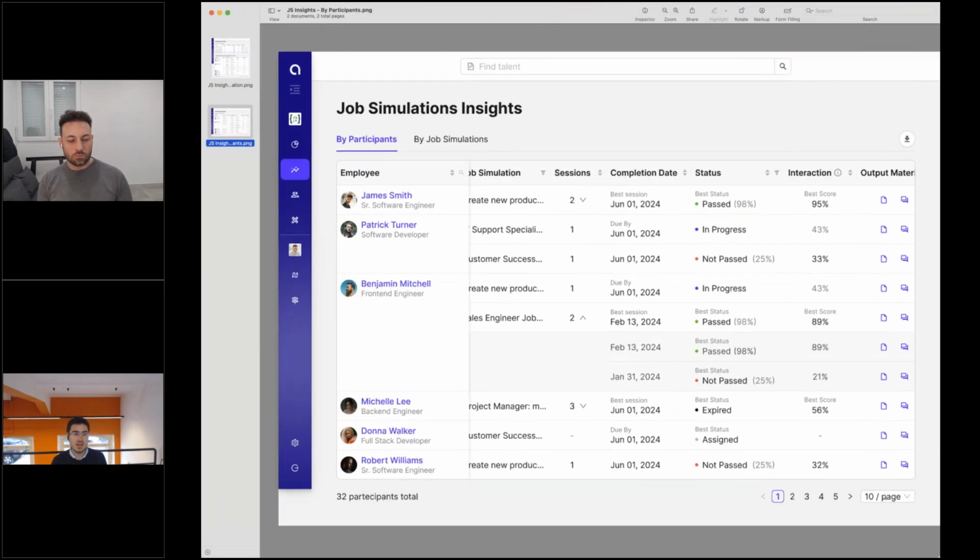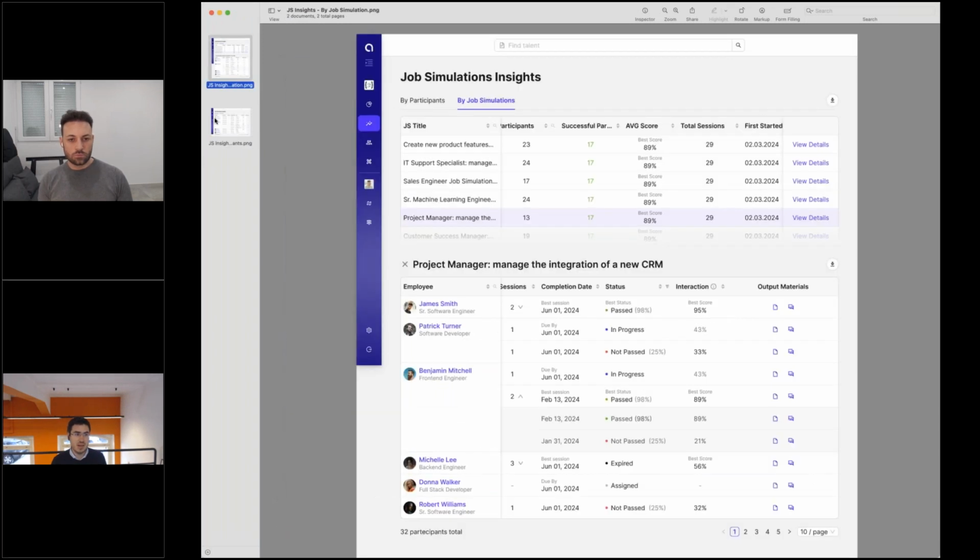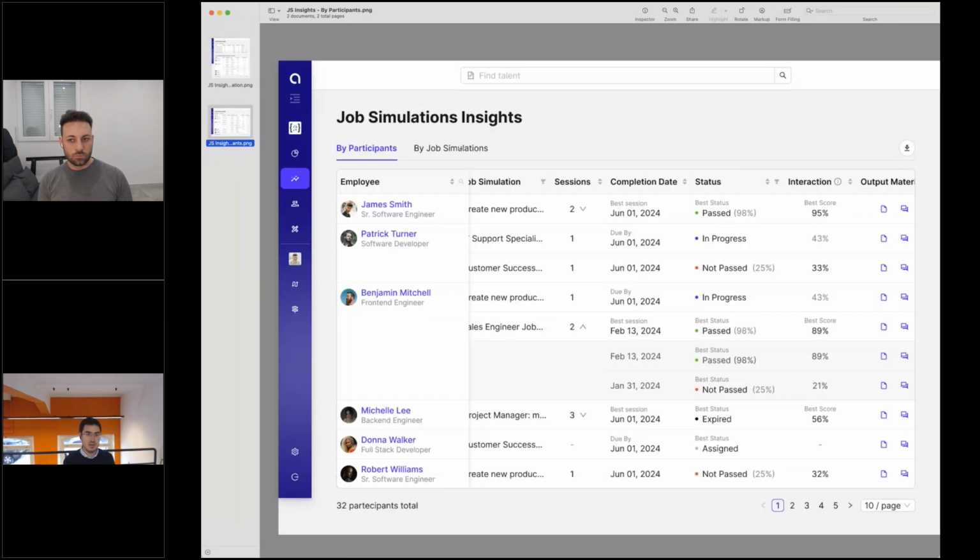So once you basically have multiple simulations that have been assigned inside your system, inside your team, or there are simply people that have been playing with job simulations, either candidates that have been screened or full-time employees, you actually have a dashboard where you can see the number of sessions that have been completed for every person, the completion date, their status. So did they pass or did they not pass? The interaction, so how much they interacted with the other people inside the organization.